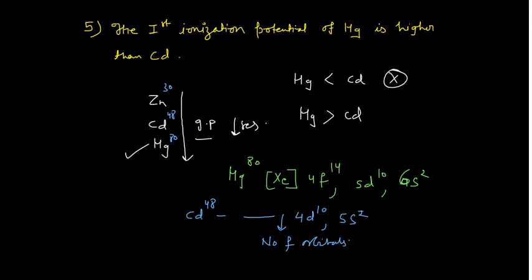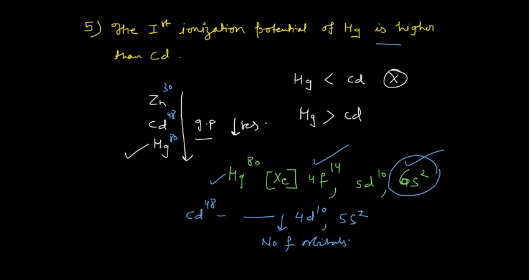But in case of mercury, f orbitals are involved, and these f orbitals are very poor shielders. So the effective nuclear charge of Hg would be very high, and this high effective nuclear charge will hold these 6s electrons very strongly, and removal of the electron requires very high energy, which reflects in the higher ionization potential of mercury.